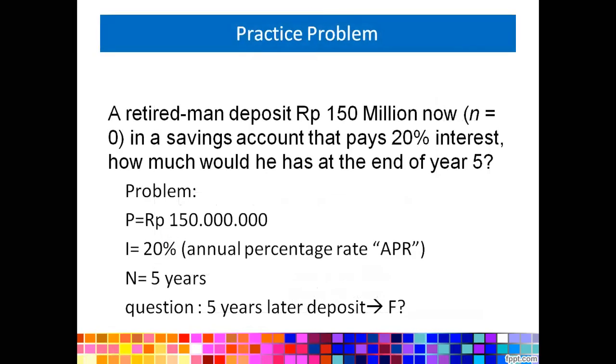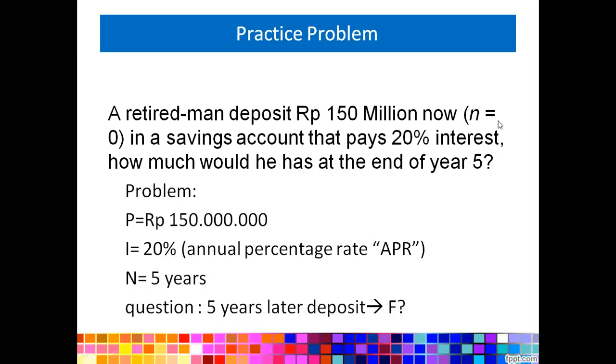Okay, now let's take a look at another example. A retiree deposits 150 million in a savings account that pays 20% interest. So how much will he have saved after year 5? So the problem is that the principal value is 150,